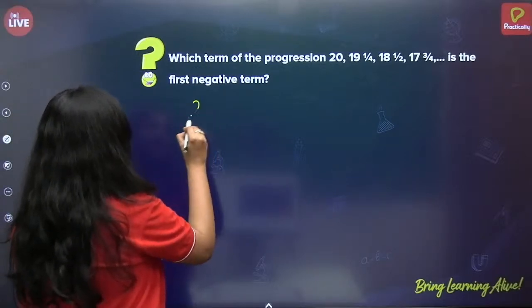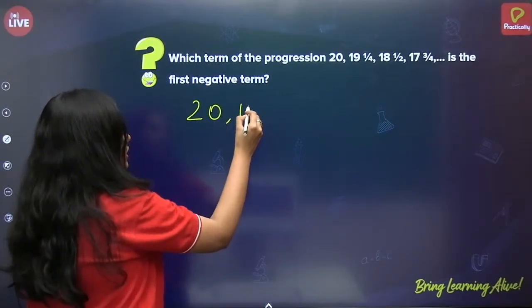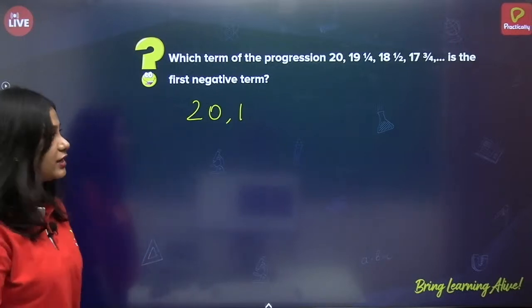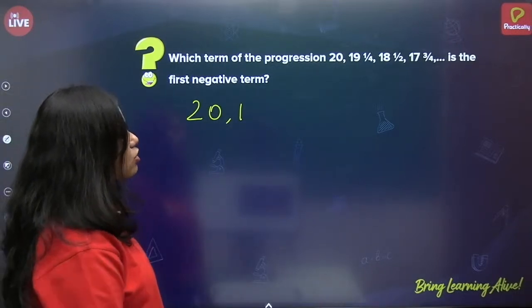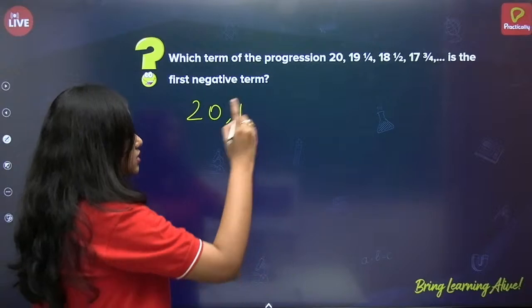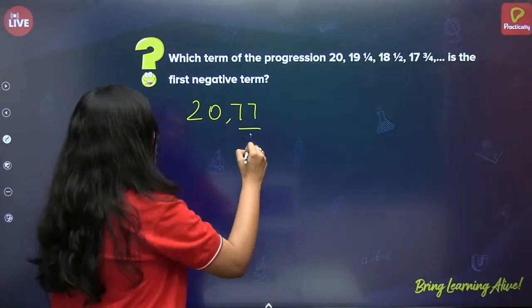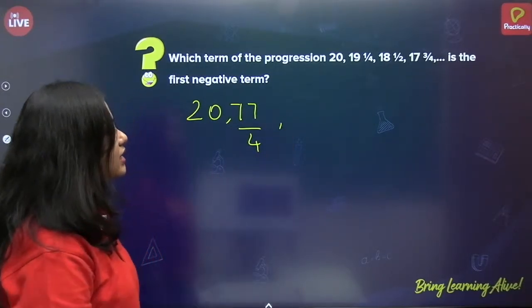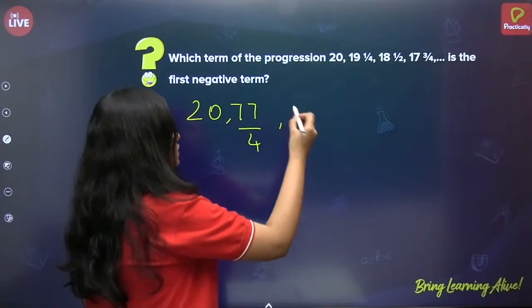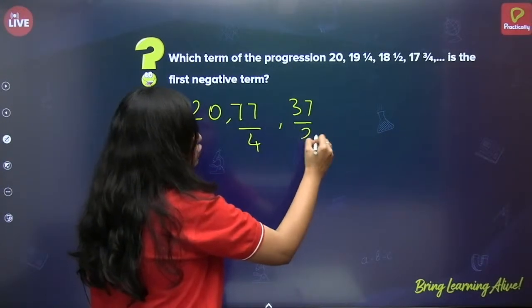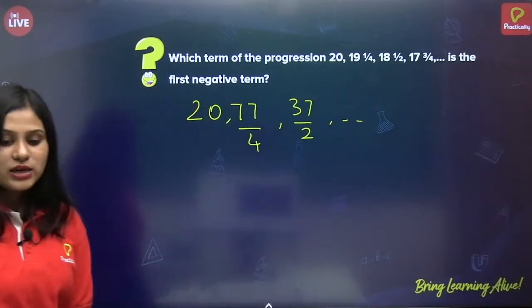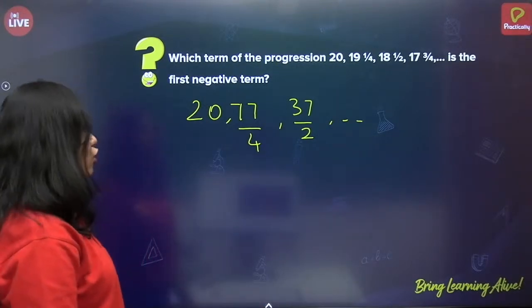So, first let us write the series. 20, 19 1 by 4. So, let us write it as a fraction. 19 times 4 is how much? 76. 76 plus 1, so 77 by 4. Next, 18 times 2 is 36. 36 plus 1, 37 by 2. And so on. Right?